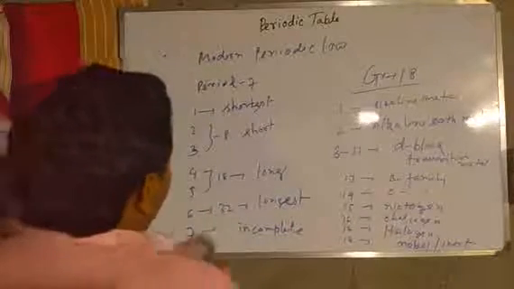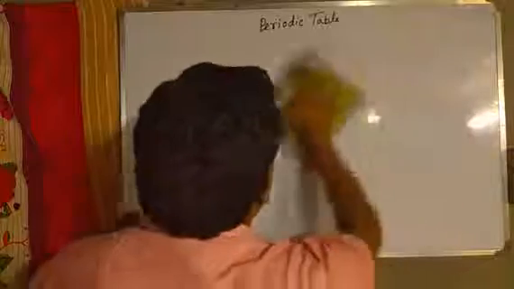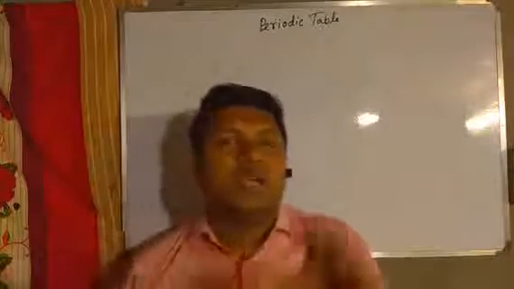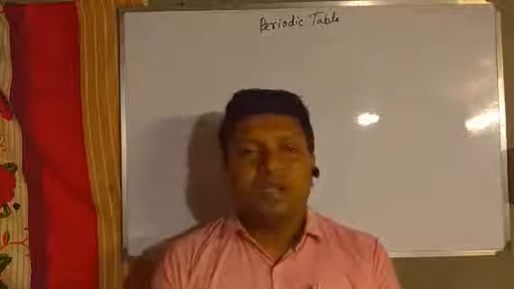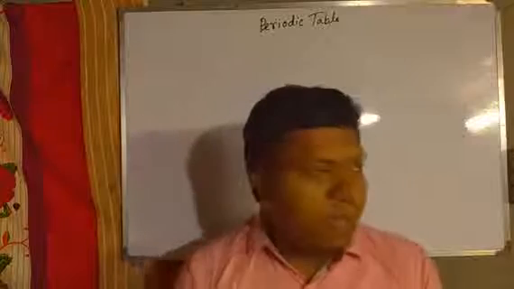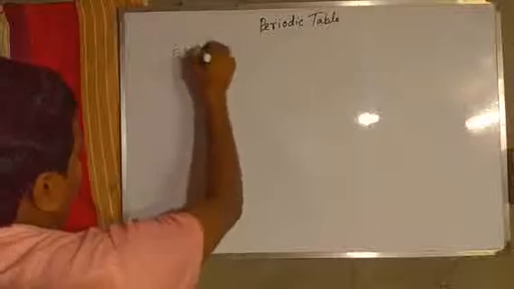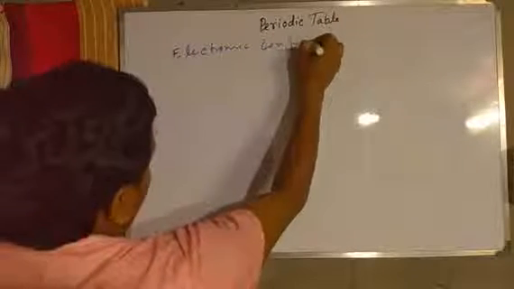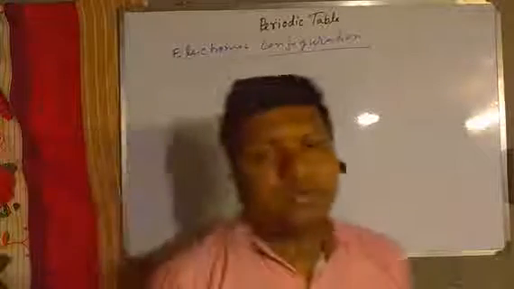Next, with the help of atomic number, we can arrange the electrons around the nucleus of any atom, and this is called electronic configuration. Electronic configuration is written as follows.